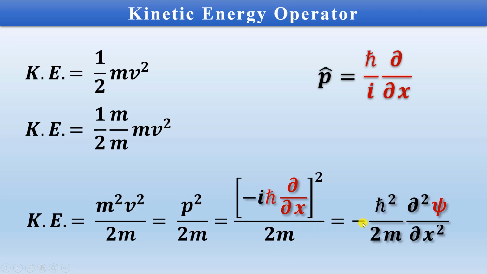This is equal to minus ħ square by 2m d square ψ by dx square. Here in the kinetic energy operator you find that the complex value is gone because you square the momentum, and therefore we have the real value of kinetic energy. So we have found out the energy operator, the momentum operator, and the kinetic energy operator.